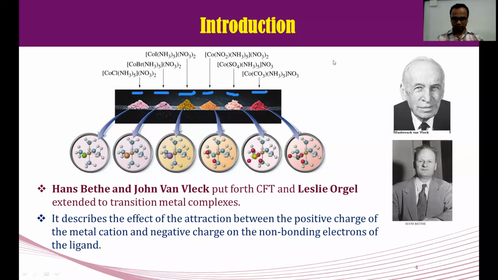Now your question will be, what happens for neutral ligands? We are going to see. Another question, what happens for a neutral metal, how will it contain charge? We are going to see. These are the two important cases, metal cation and ligand.